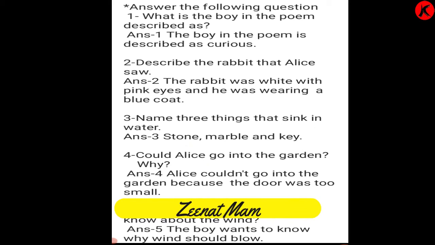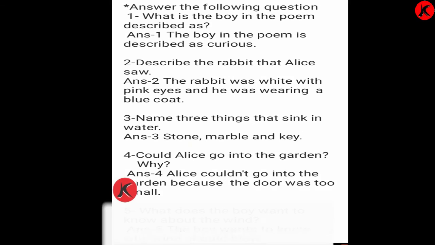Answer the following questions. What is the boy in the poem described as? The boy in the poem is described as curious. Describe the rabbit that Alice saw. The rabbit was white with pink eyes and he was wearing a blue coat. Name 3 things that sink in water: stone, marble and key. Could Alice go into the garden? Why? Alice could not go into the garden because the door was too small. 5. What does the boy want to know about the wind? The boy wants to know why wind should blow.